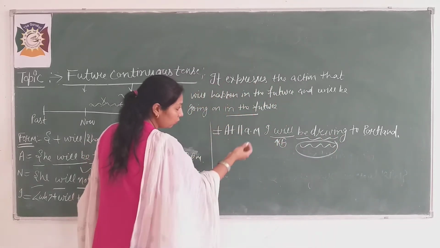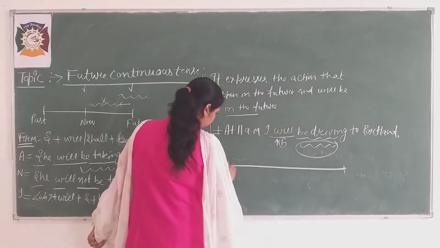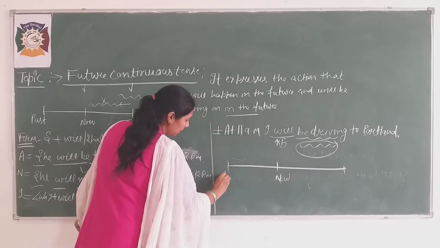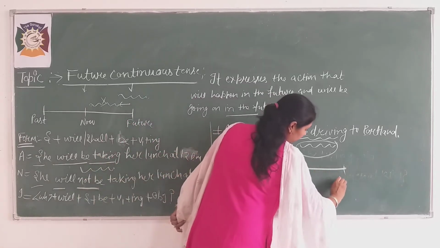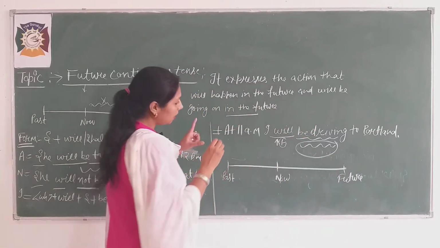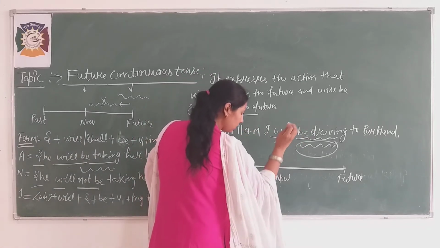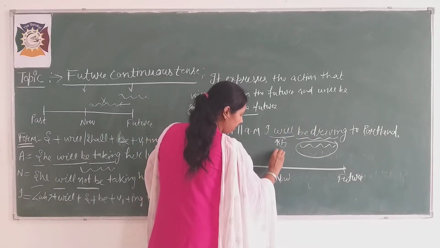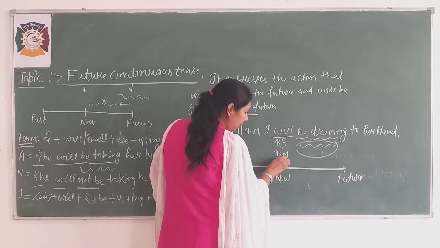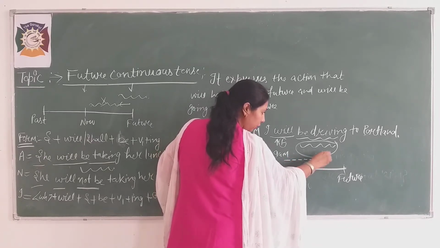And see here through the timeline, I just want to tell you once again, this is your timeline, this is your now, the present time, this is your past, and this is your future. Is it clear? Suppose I have started to go to Portland at 9 o'clock. I have started my journey there at 9 o'clock, and my journey will be continuing.